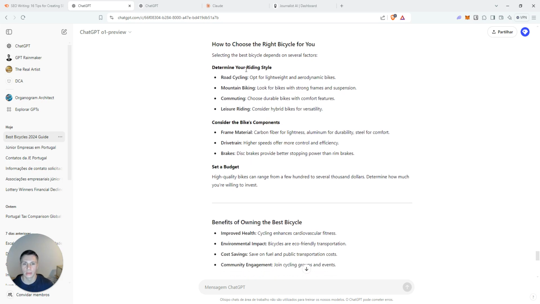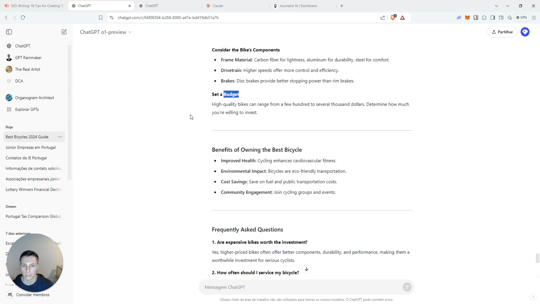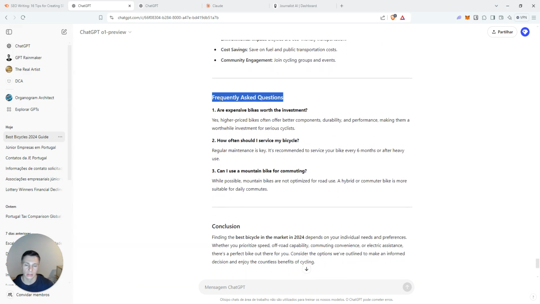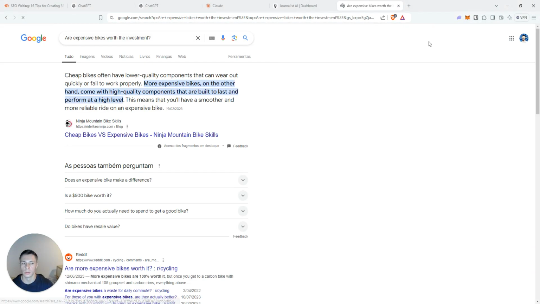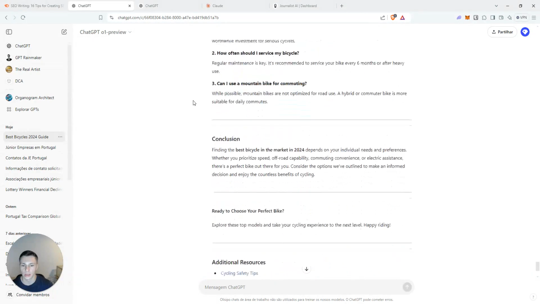It also provides a guide on several factors to account for when buying a bicycle, and a budget, benefits of owning the best bicycle, frequently asked questions. This is cool because these questions will be asked by users. Are expensive bikes worth the investment? This is something that a user will actually search on Google. So I like that it has frequently asked questions.